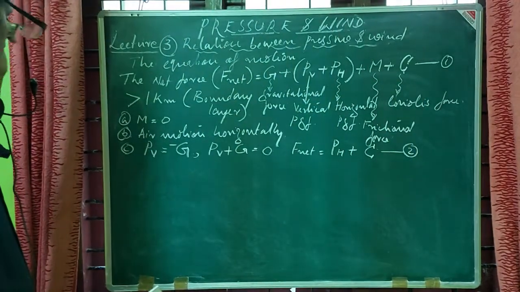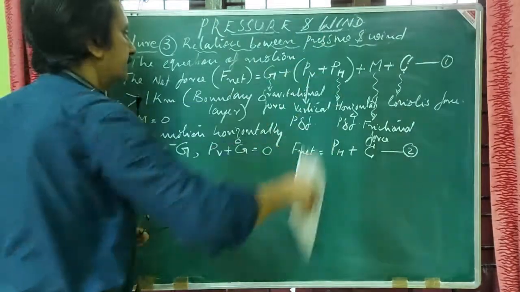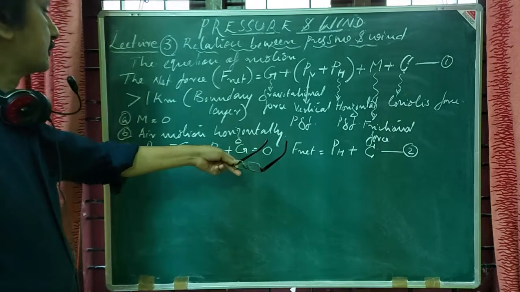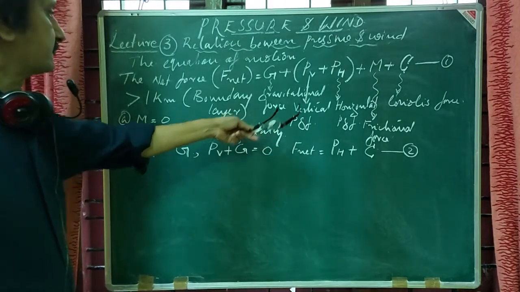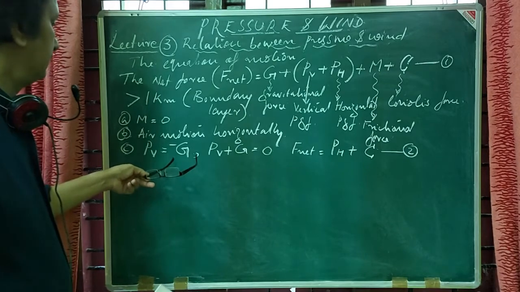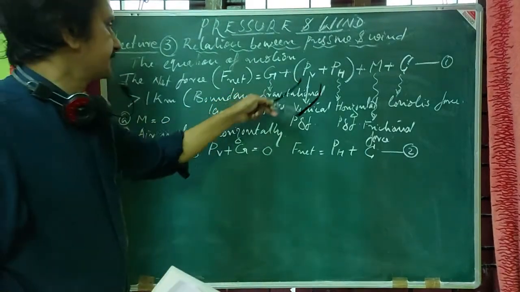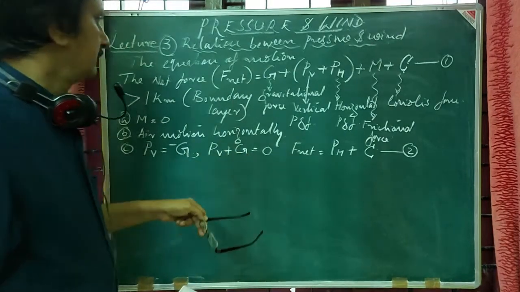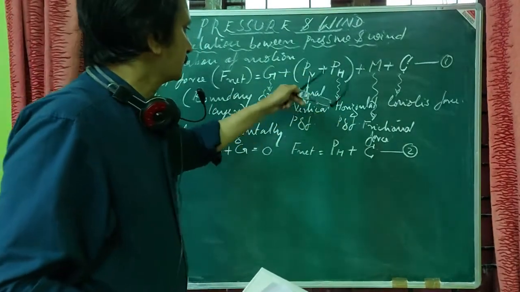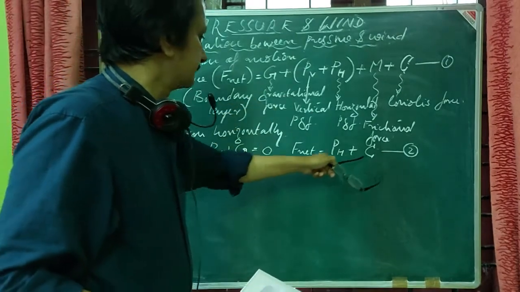So first we have taken the frictional force M equal to 0, and the air motion as horizontal air motion, and PV balances with G, so that these two will nullify, and finally we will get F net equal to PH plus C alone.